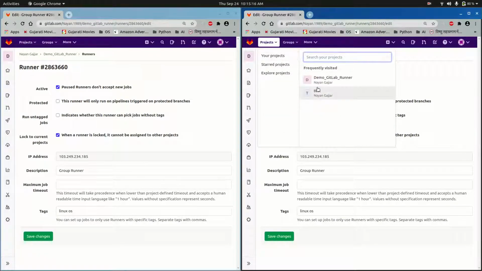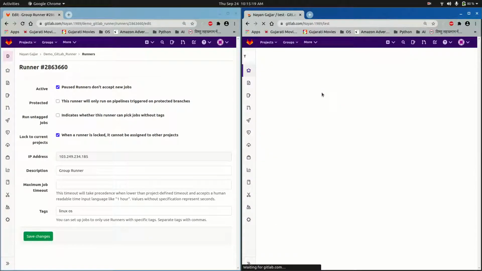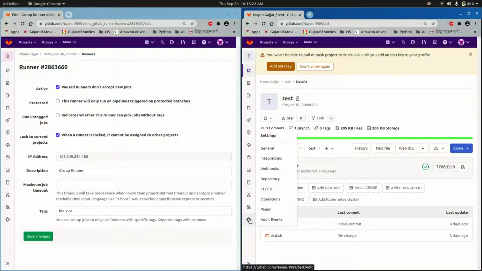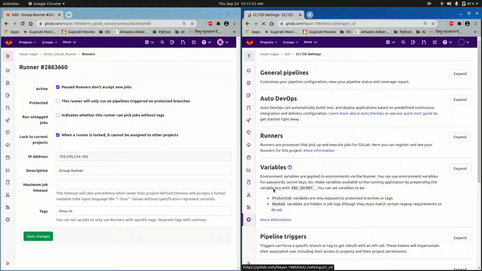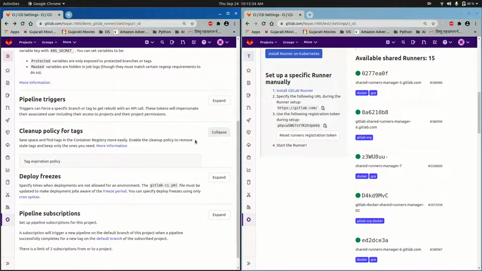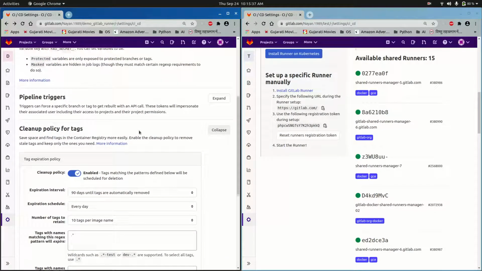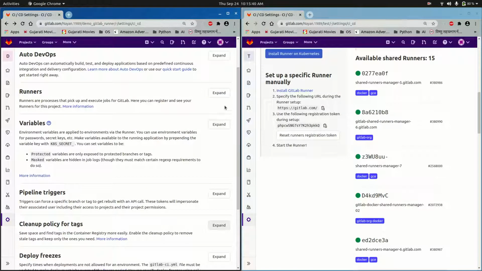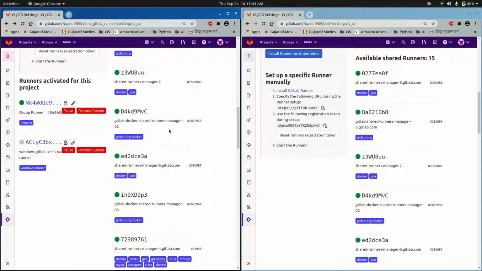Okay, projects. I will go to test project. Now test settings, CI/CD, expand it, and you can see that. Okay, I will go back. You can see that as in demo GitLab runner project, the GitLab runner is locked, and hence I cannot assign that GitLab runner to any other project. So you can see that over here there is no runner shown.